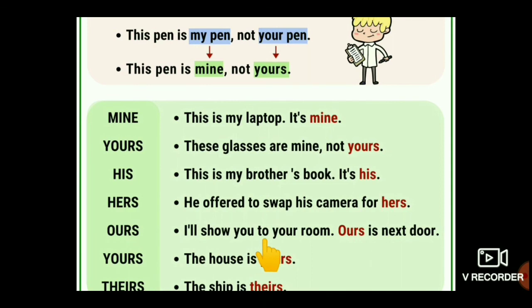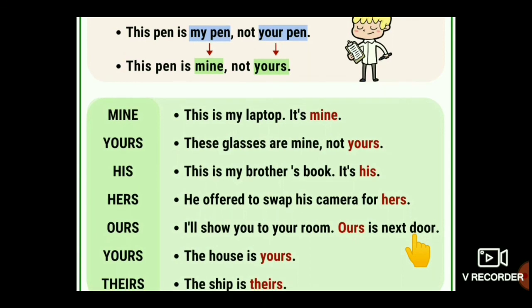I will show you to your room. Okay? Your room. In the place of your, ours is next door. So, yours. The house is yours. This is a possessive pronoun. These are the possessive pronouns, children.